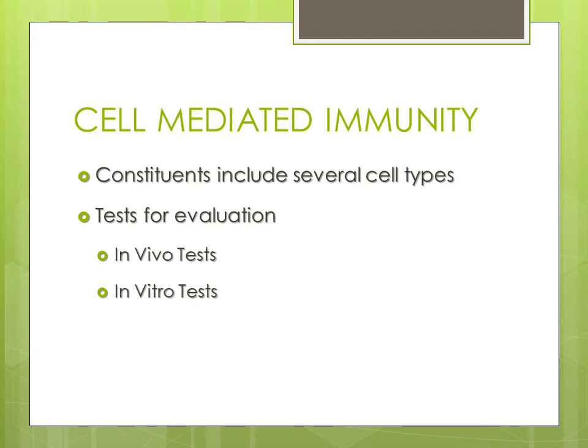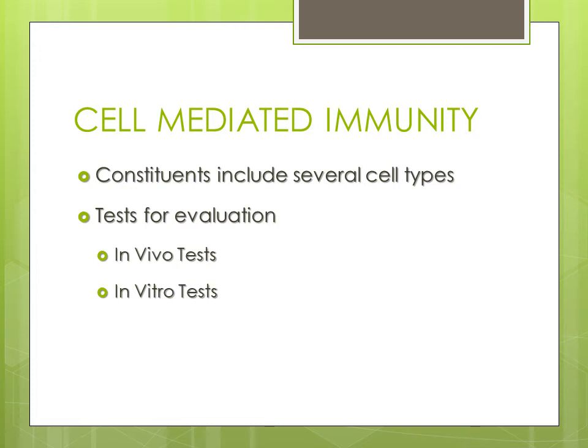Moving on to the previous slide again, the tests for the evaluation of the cell mediated immunity. So there are two statements that are written: in vivo test and in vitro test. When we talk about the living organism, how we evaluate the cell mediated immunity in some living person, in a human being.